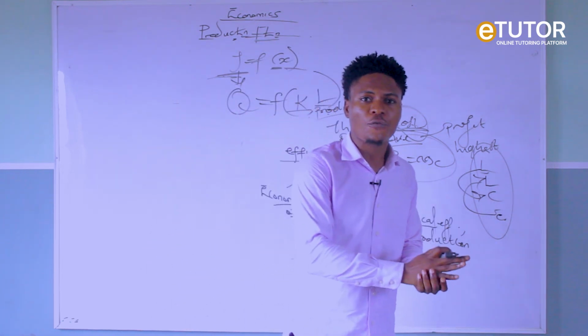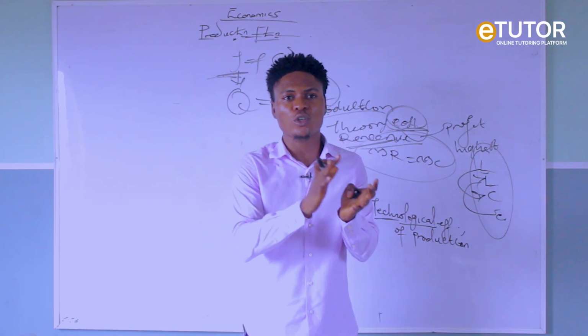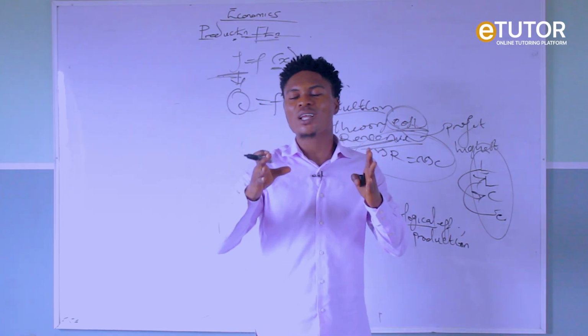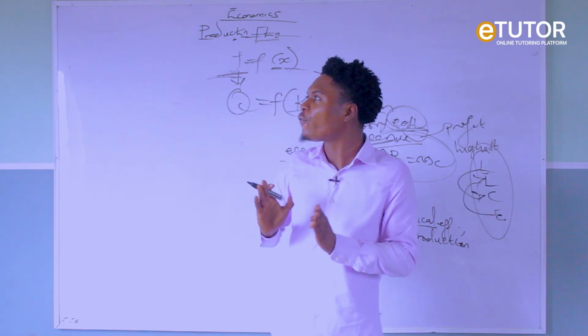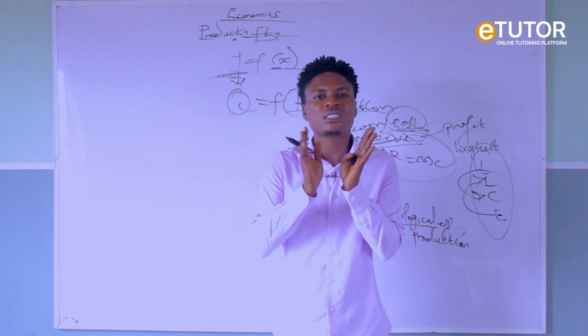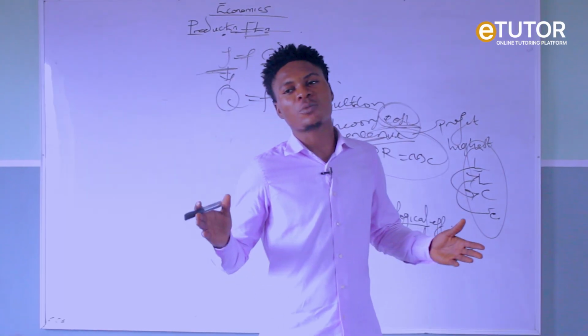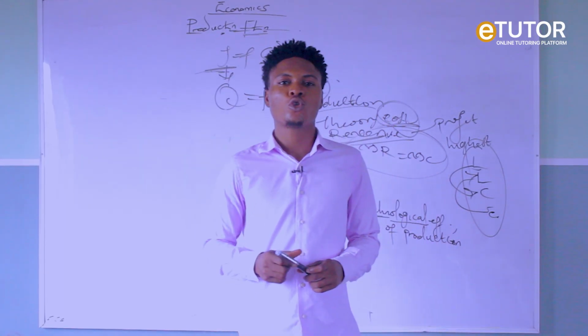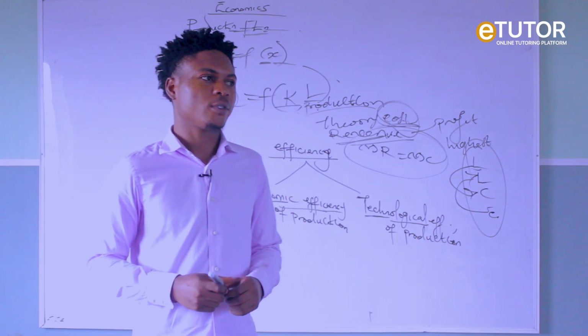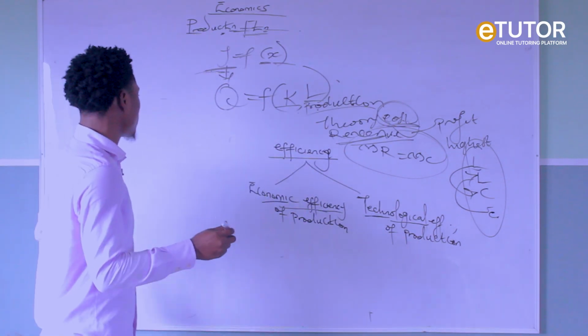We have the linear production function, we have the Leontief production function, but there is one that I want to use as a case study for this topic. We call that production function the Cobb-Douglas function. Now, this Cobb-Douglas production function was introduced by two economists. Yes, two economists.